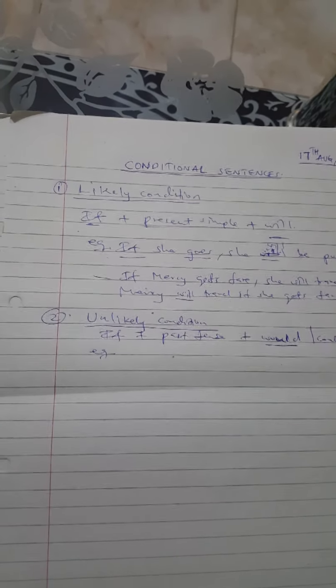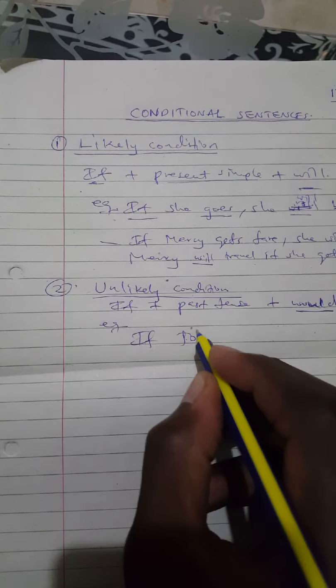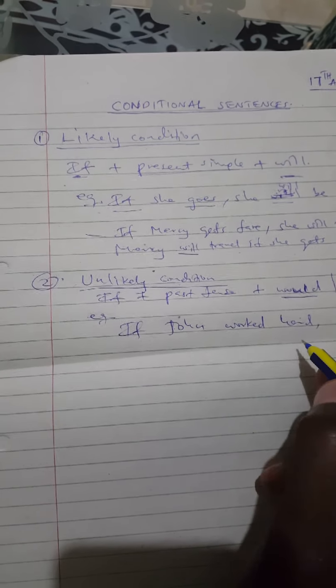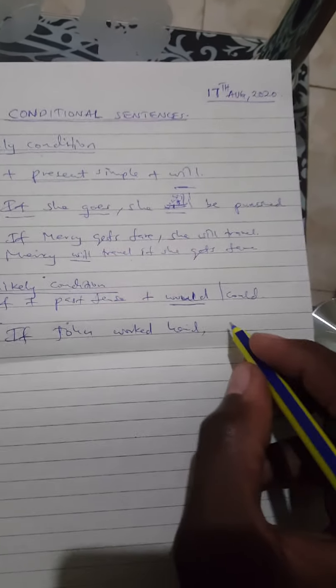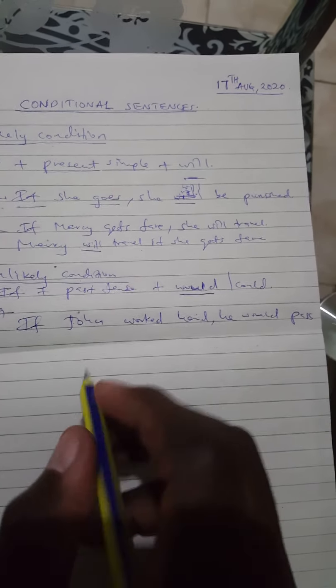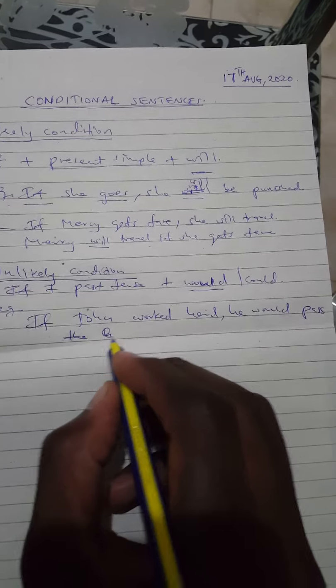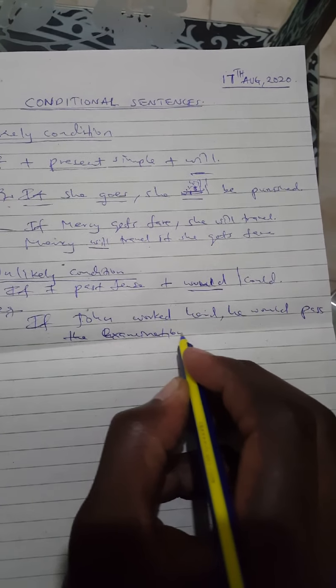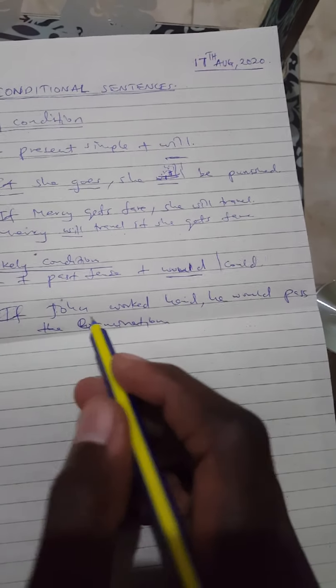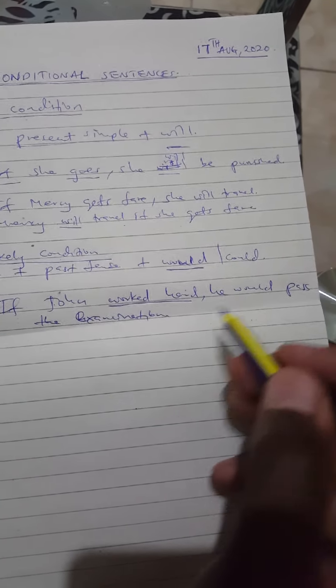For example, we shall talk of if John worked hard. If John worked hard, comma, he would pass the examination. He would pass the examination. If John worked hard, so we can see a past tense evident here. If John worked hard, he would.